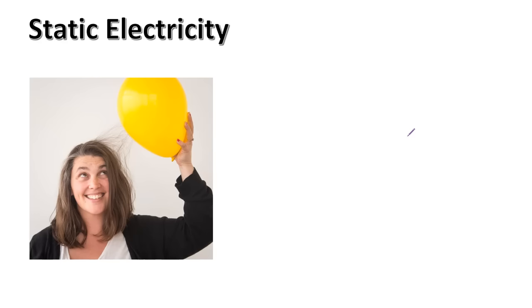Then you have static electricity. So this woman rubs a balloon on her hair. What happens with static electricity is, for any given question, there is a transfer of electrons due to friction. Transfer of electrons due to friction. And let's say if the balloon becomes